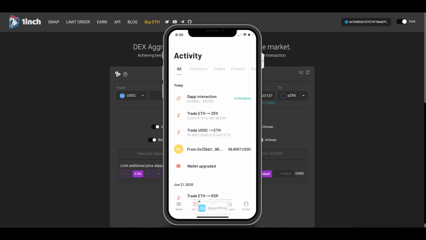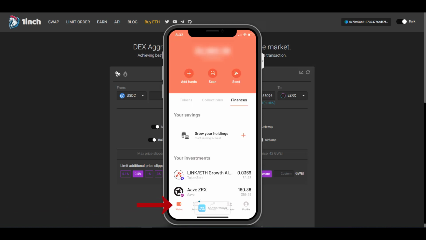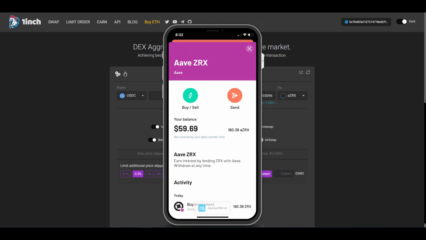And if you go here to activity, you can actually see all the transactions that are pending and all the transactions that have transpired. And if you click the bottom left of the screen on wallet and navigate over to your finances page, here you can see all the finance protocols that you've interacted with and all the assets you have on those platforms. In addition to that, in Link Token Set, you can see that I have 160 ZRX tokens in the Aave protocol earning interest. Unfortunately, it doesn't update in real time like it does on the Aave platform on the web application.